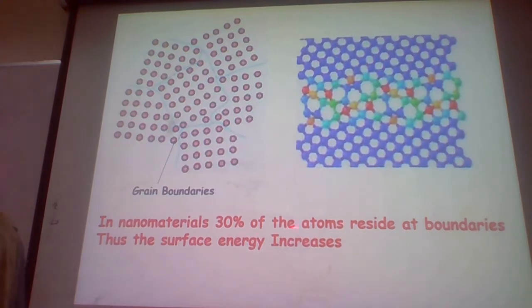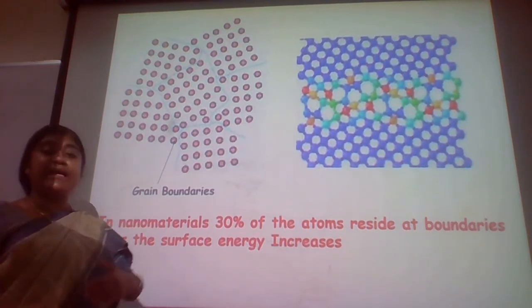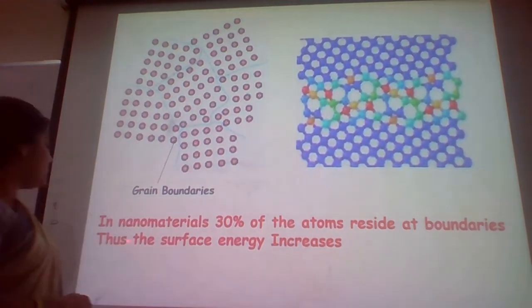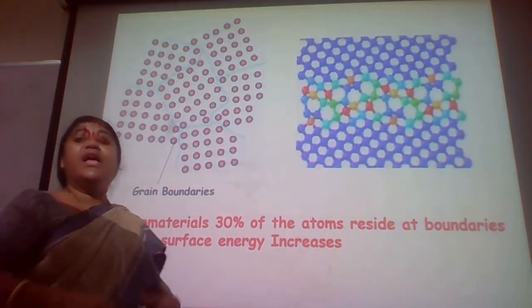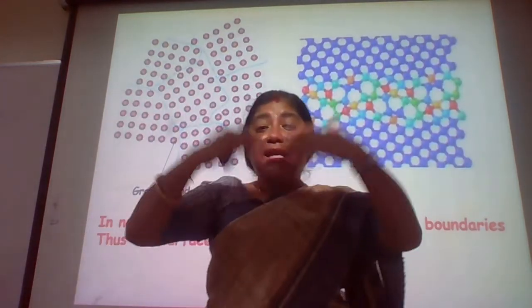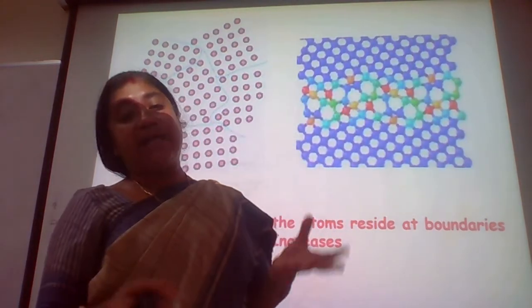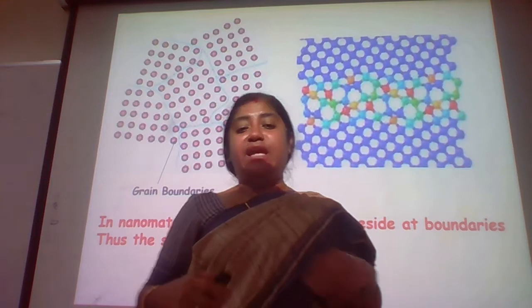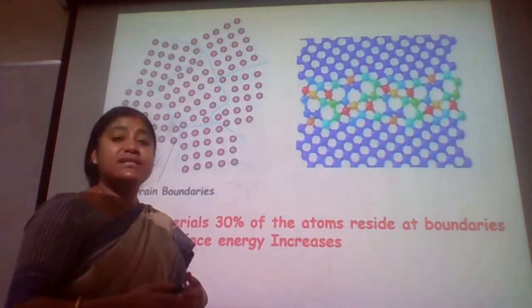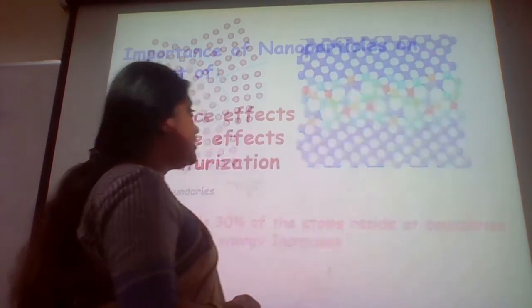You can see that 30% of the atoms reside at the boundaries. Thus the surface energy increases. As the energy increases, the energy will be utilized in participating reactions, and thus the reactivity increases.